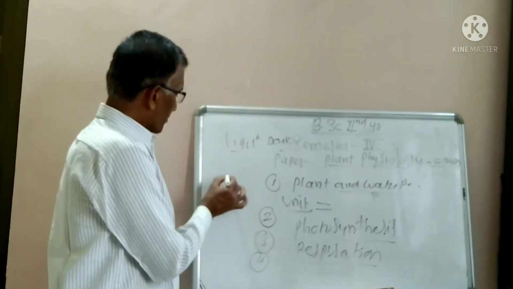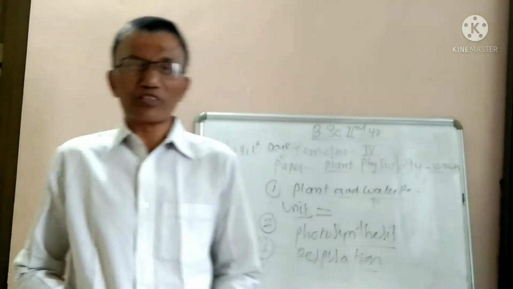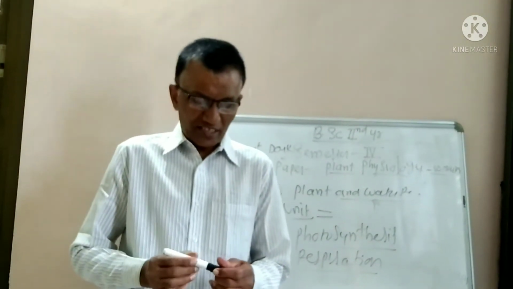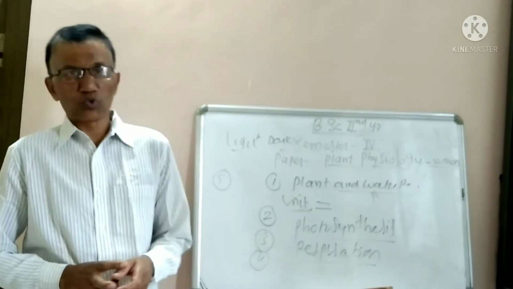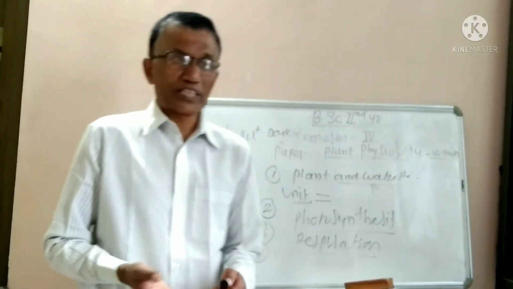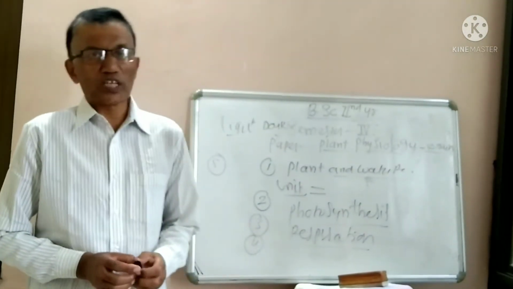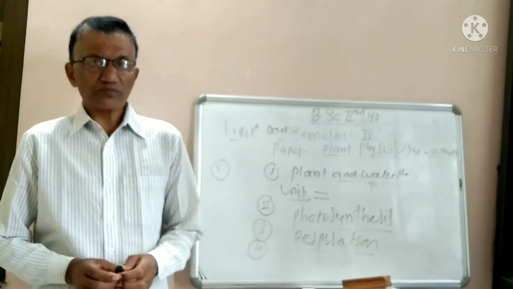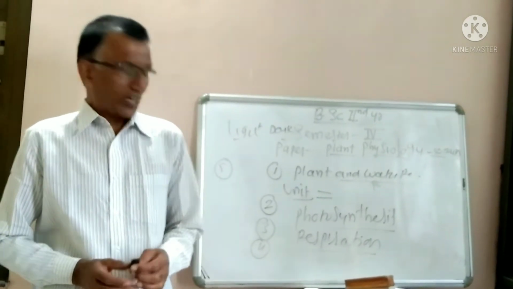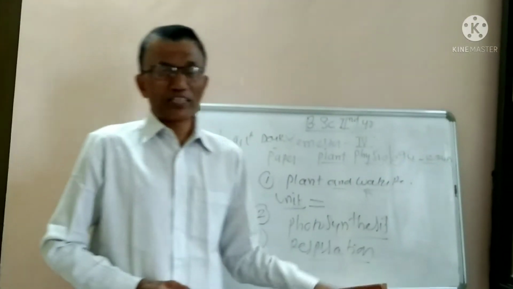Now the fifth one is an important chapter mentioned for your syllabus. The fifth one is growth regulators or growth hormones. So what are these growth regulators or growth hormones? They are also known as phytohormones. So what are these phytohormones?